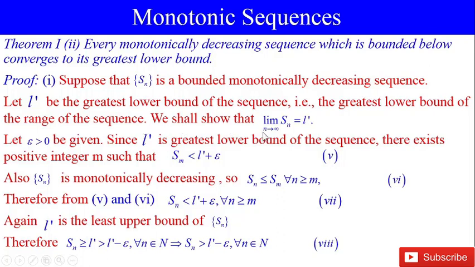We shall show that the limit as n tends to infinity of Sn is equal to L dash. Let epsilon positive be given. Since L dash is the greatest lower bound of the sequence, there exists a positive integer m such that Sm is less than L dash plus epsilon.